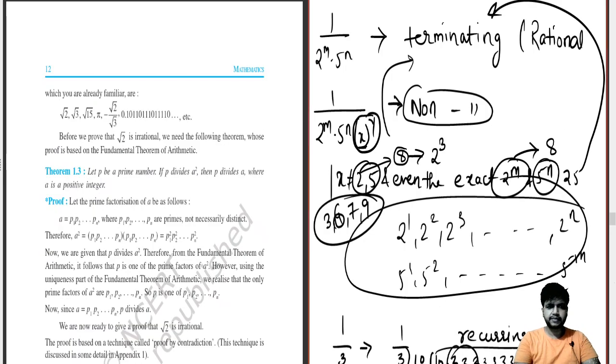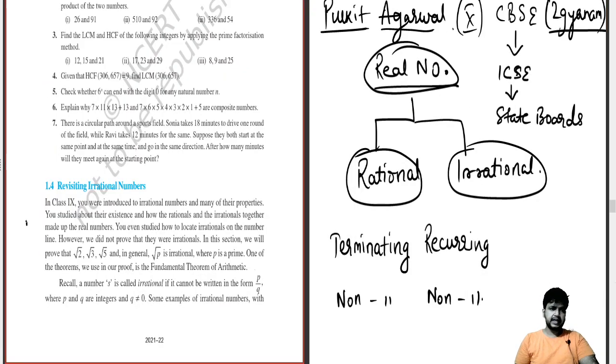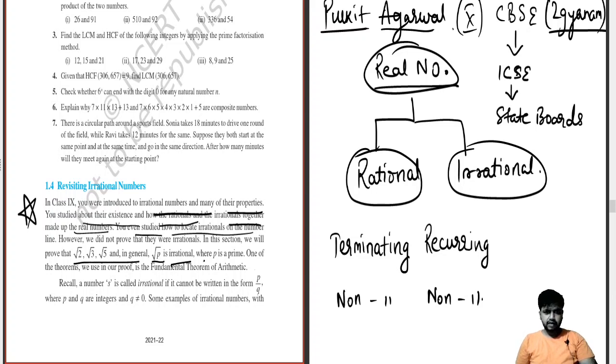Let's take a concept from the book. See, revisiting irrational numbers. In class 9, you were introduced to irrational numbers and many of their properties. You studied their existence and how the rationals and the irrationals together made up the real numbers. You even studied how to locate irrationals on the number line. However, we did not prove that they were irrationals. In this section, we will prove that numbers, generally root p, are irrational, where p is a prime.